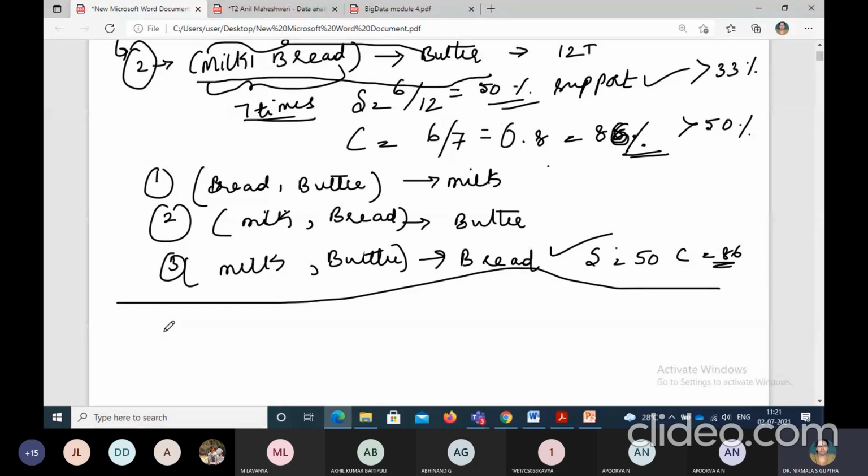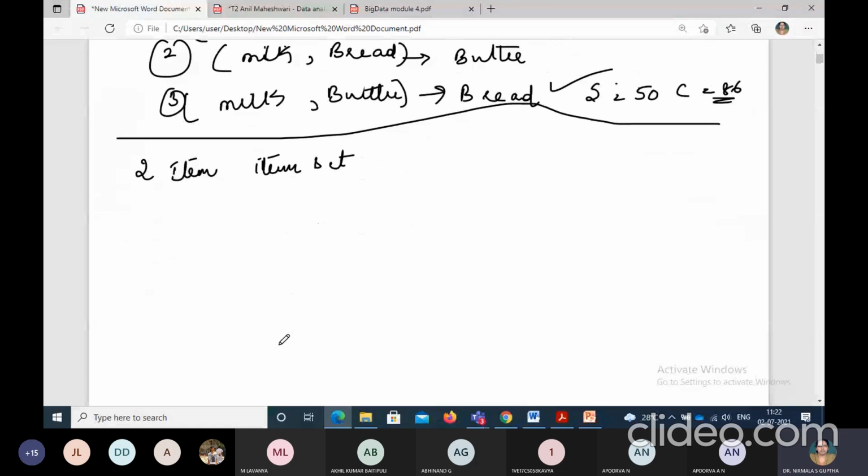So the next level is the lower level and we generate the association rules. Now we took the combination of the three items and we did it. Now we need to consider the rule like individual item, means the lower level. So generate the association rules with the 2 item data sets only. So far we have done 3 item sets. So now we need to proceed towards 2 item data sets.